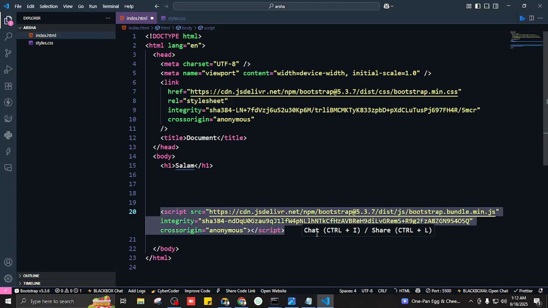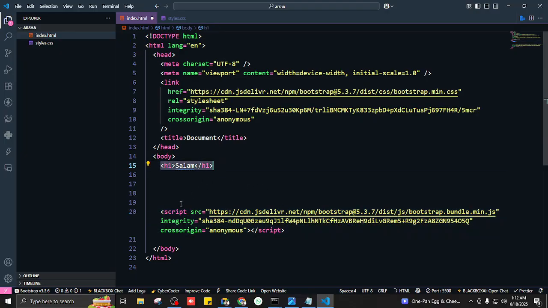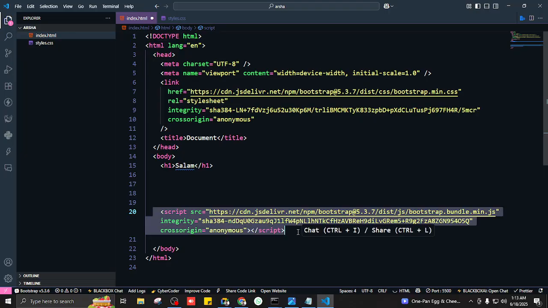Okay, does that make any sense? The JavaScript, yeah, right? Okay, that goes inside the body, but after all of the HTML, like in the last. Okay, so why is that? Because we want our HTML to be executed before our JavaScript.